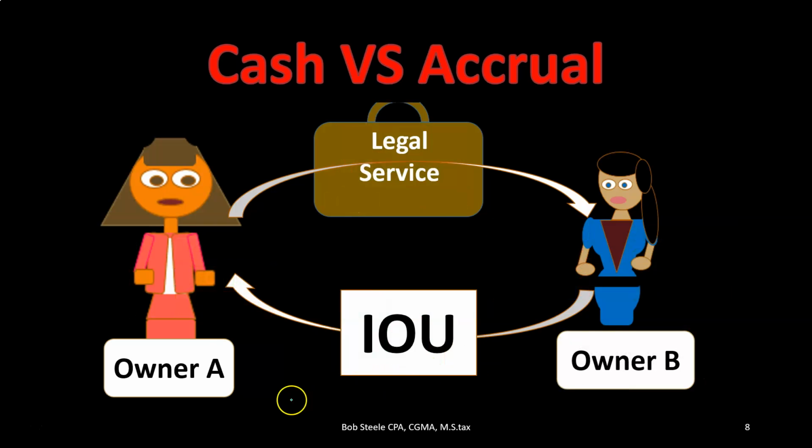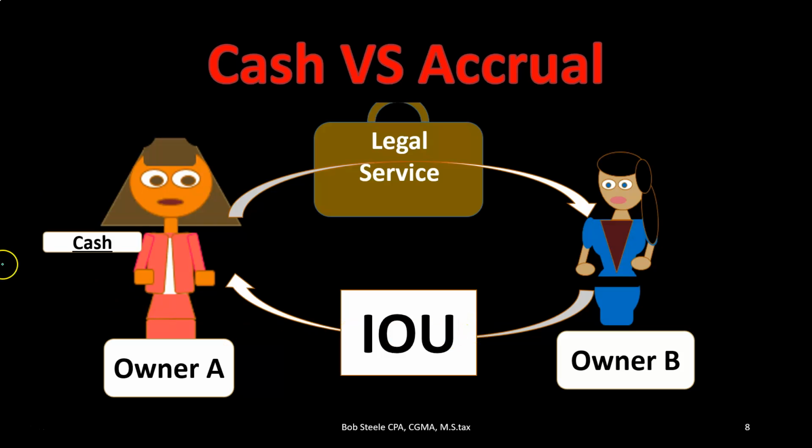Let's say we do it this way. Let's say that this is the lawyer. The lawyer does work and they do the work first now. The lawyer's hired for a job. They're going to do the job, then invoice the client. So the lawyer does the work, invoices the client, and the client doesn't pay any cash yet, right? They give an IOU, meaning they're going to pay you later. Once I get the invoice and confirm the work was done, I'll pay you.